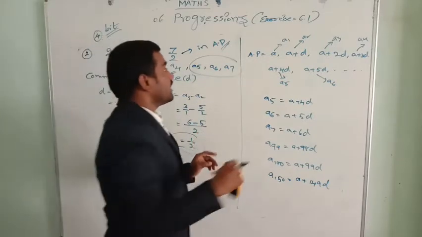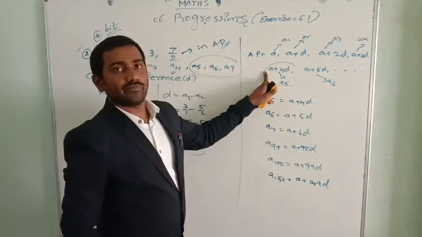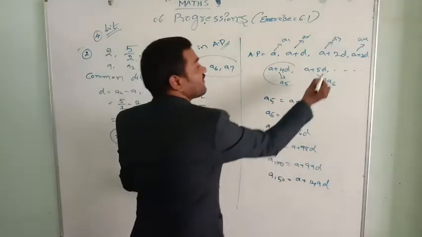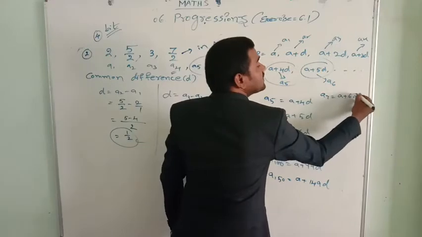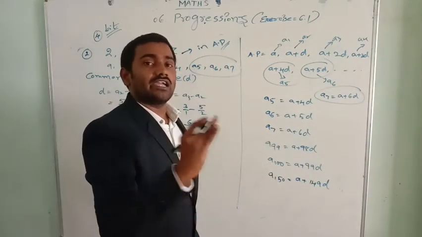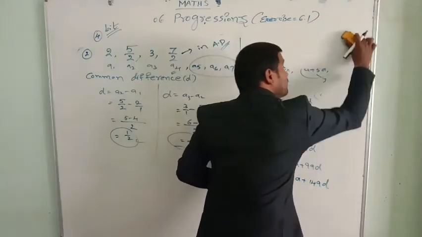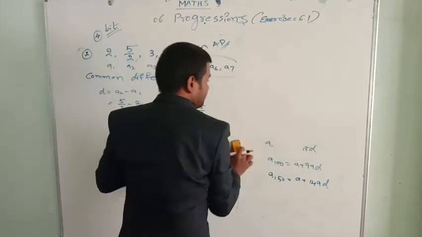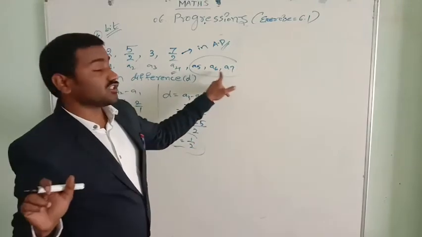Do you understand? What is the A5 formula? A5 formula is A plus 4D. A6, that means the 6th term, A6 formula is A plus 5D. A7 formula is A plus 6D. To understand easily, A100 formula is A plus 99D. Directly we get the 100th term if we do A plus 99D. Okay, let us find the next 3 terms.